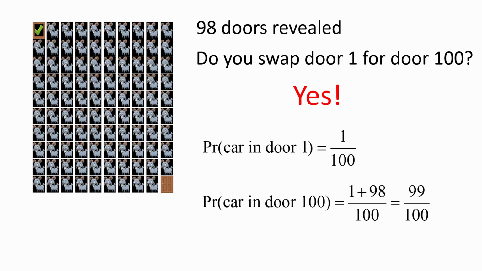Basically, the host, knowing what they know, has deliberately chosen to reveal most of the goats, thus eliminating that part of the probability that would have given you less of a chance. And that part that has been revealed is now added to the probability of having the car. In other words, it has increased your chances by removing the component of the probability attributed to getting a goat. Still confusing? Do you think statistics lie?